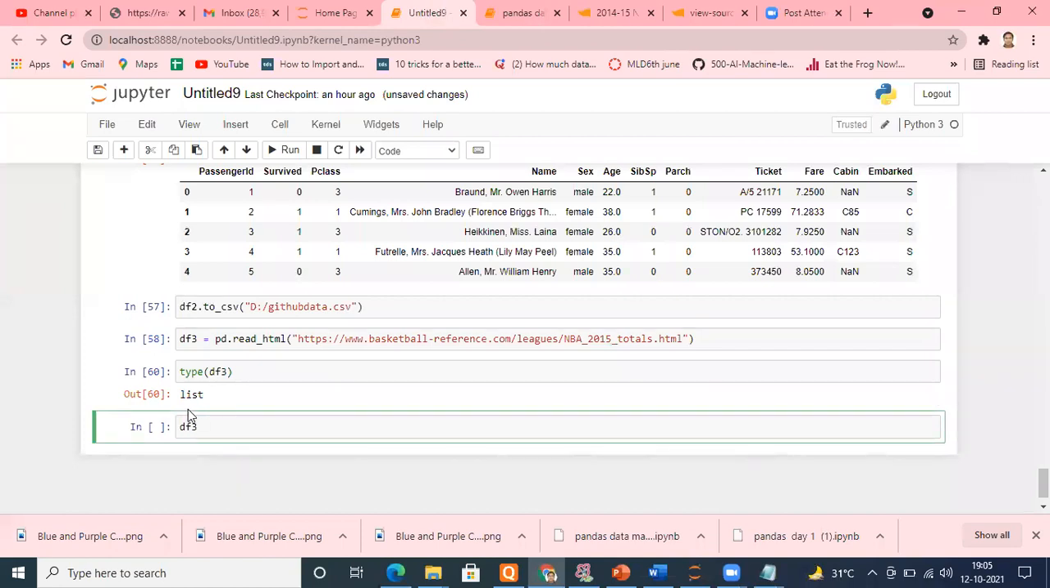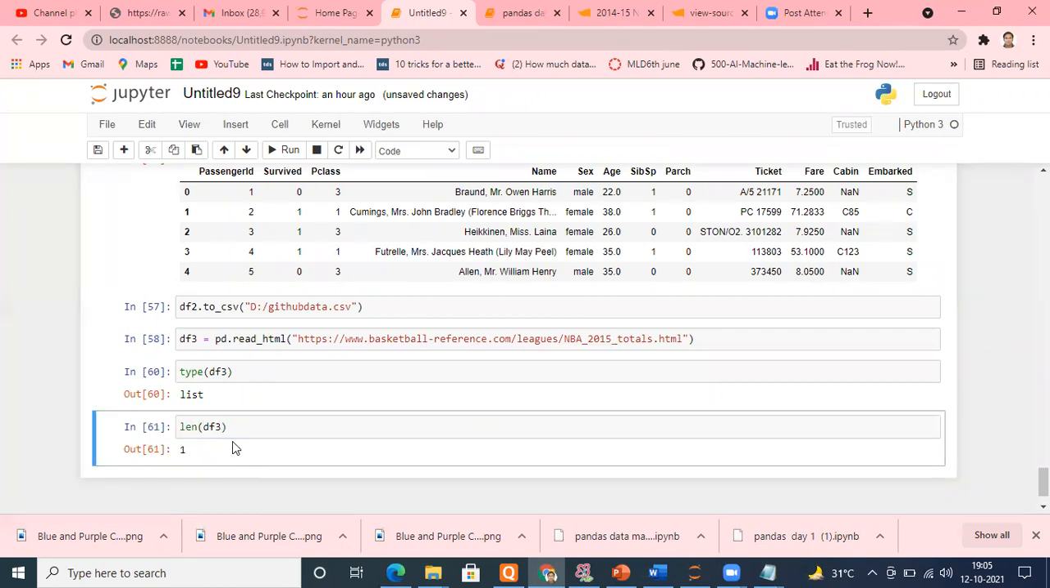df3 is my name. Let me check its length. It will have only one table. Fine, perfectly fine. And we know it says only one element.